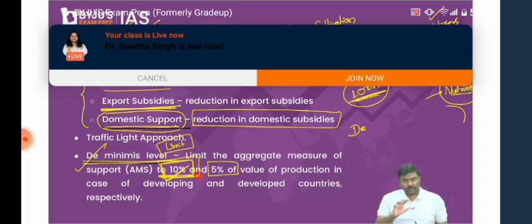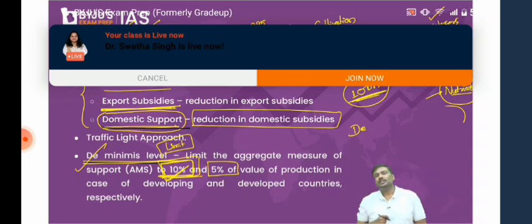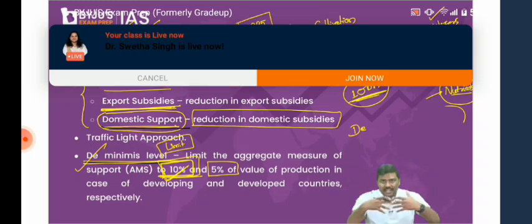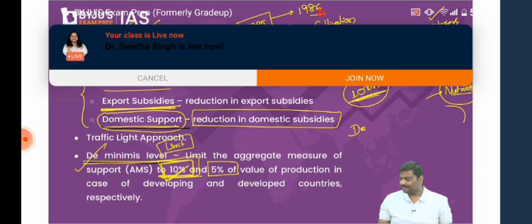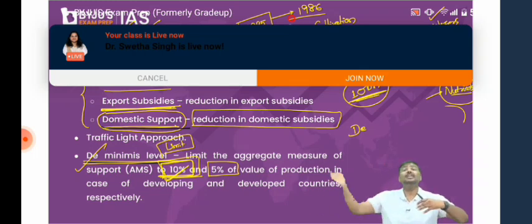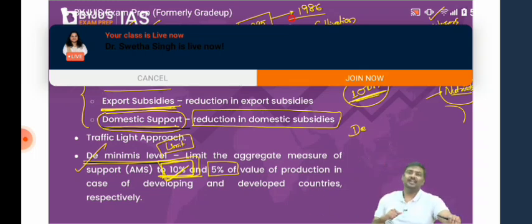Now what is the issue here? WTO started functioning in 1995. All of you remember this, right? Now don't you think whatever methodology we are using was decided a long time ago? In fact, remember this. WTO started working in 1995, but the negotiations regarding WTO started back in 1986. WTO was established in 1995, but it's not like all the countries met in 1995 and said, okay, let's start. No, multiple rounds of negotiations were conducted from 1986 itself. So all of this methodology was decided many, many decades ago.